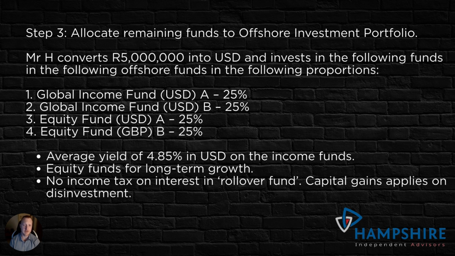Another very important thing to note is that the interest made in the global income funds is in what's called a roll-up fund or rollover fund. So what happens here is that in a domiciled local South African unit trust that pays out rand denominated interest, you need to declare that interest income every single year in your tax return, and that tax needs to be paid over in that tax year.